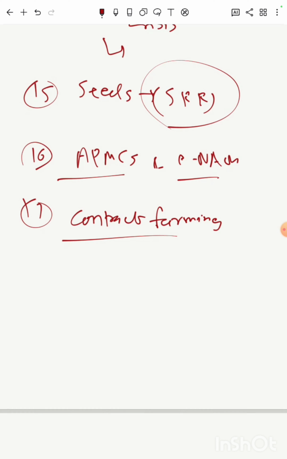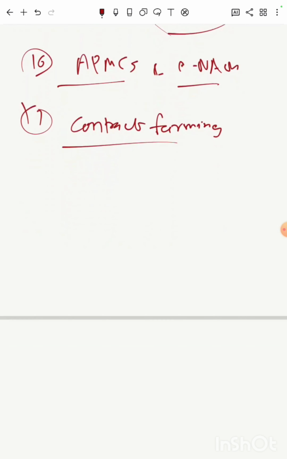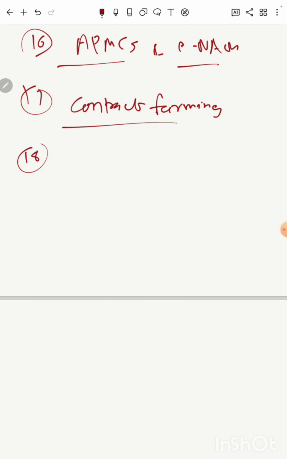Then what are the concerns regarding contract farming, what are the positives, what are the negatives. So you prepare on that line, and which are the states where contract farming is practiced. There are states in northern India, even Maharashtra to some extent, where contract farming is being practiced. Then recent acts, there were 3 acts introduced.